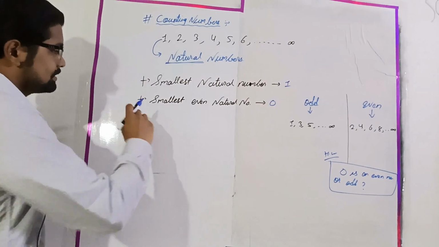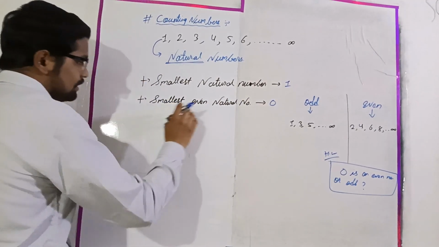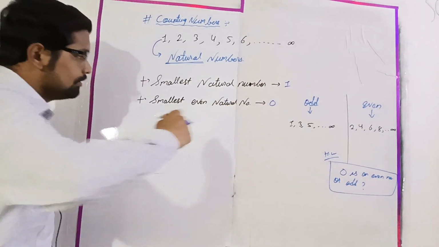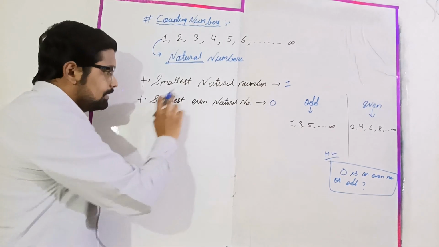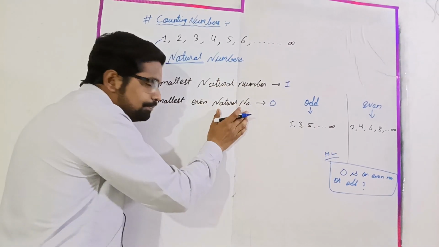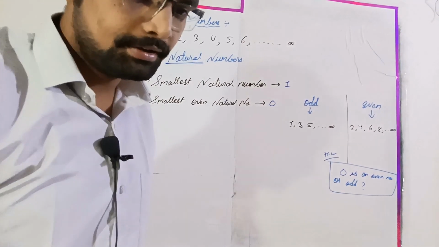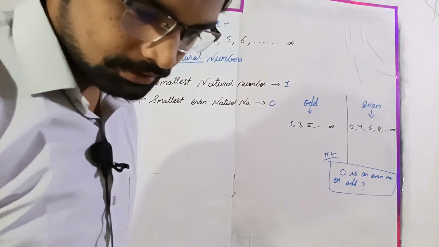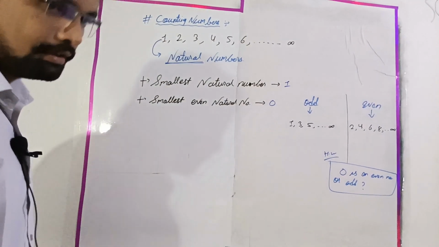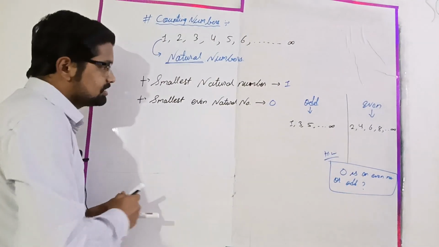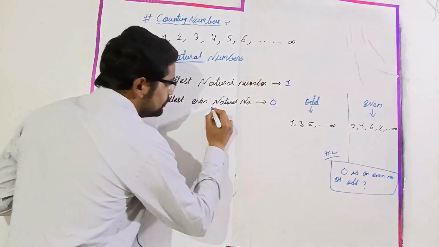Now let's see here. Smallest even natural number means the number which is the smallest even and it should be from the set of natural numbers. Is it clear? First we have to go to the set of natural numbers.